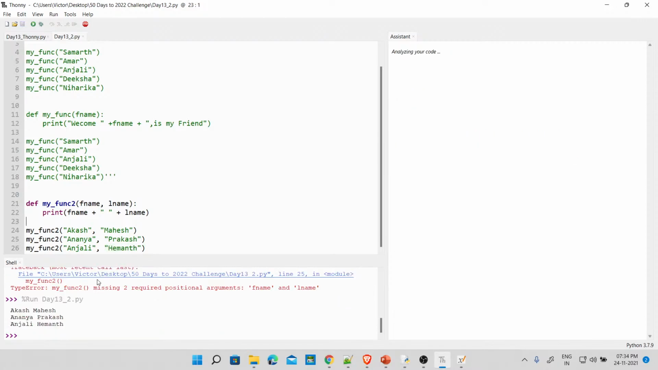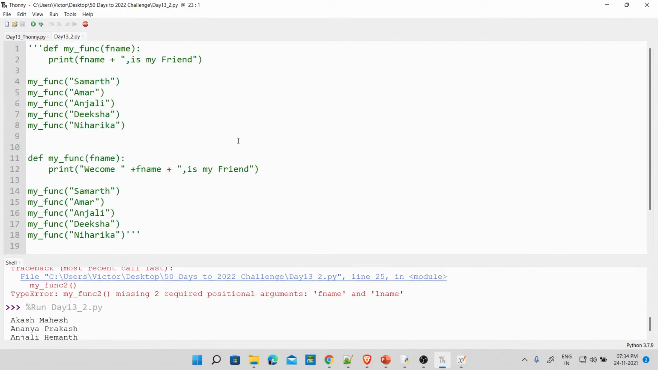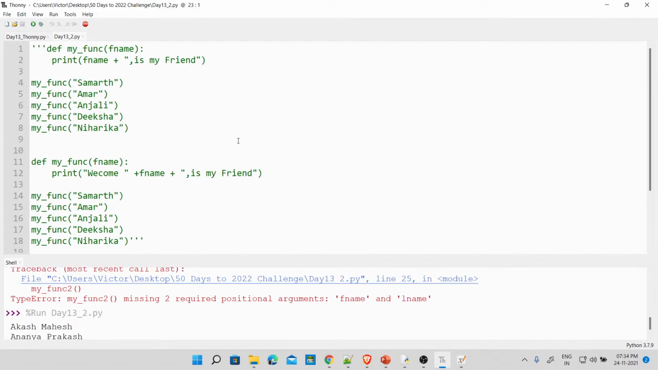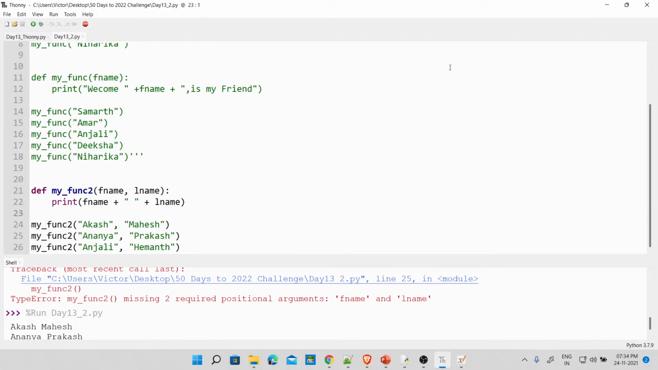So you press this now. So you see here, Akash Mahesh, Ananya Prakash, Anjali Hemant, okay. So you can actually close this assistant, fine. Okay, so you can zoom this actually. So I'm trying to zoom this. Sorry guys, I kept stressing you guys out. So I have zoomed this, okay. So this is fine. Now I keep it back to the left.